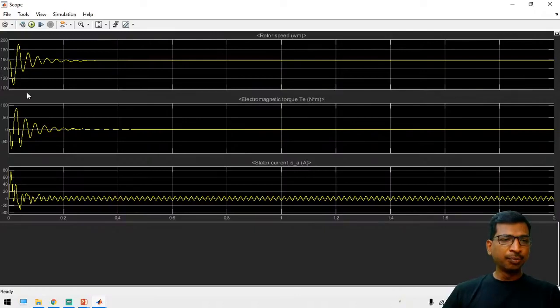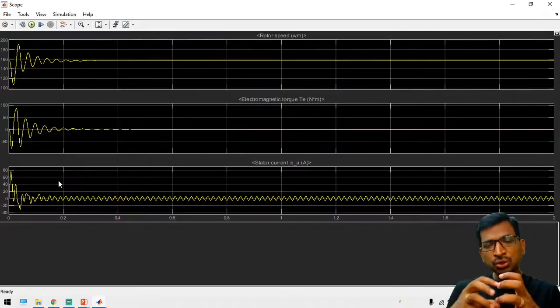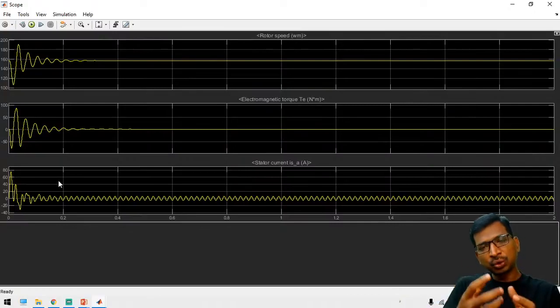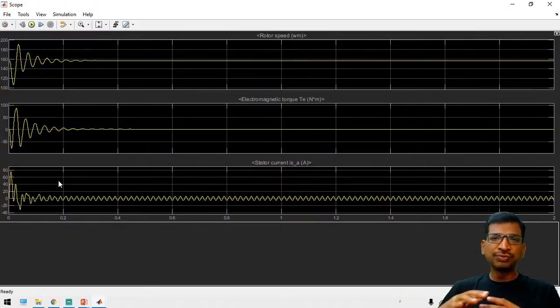Initially the motor will draw a large amount of current because, due to the mutual induction principle, the rotor will receive a huge amount of current. So the stator current will also be huge. Once the transient period has settled, the stator current will be very low. This is the very simple working principle.